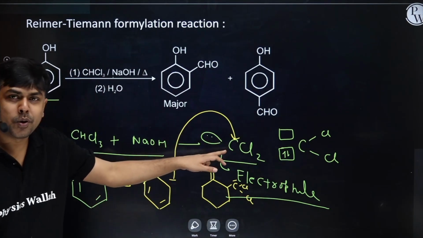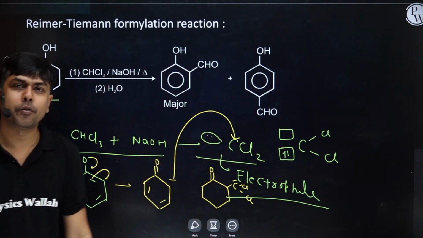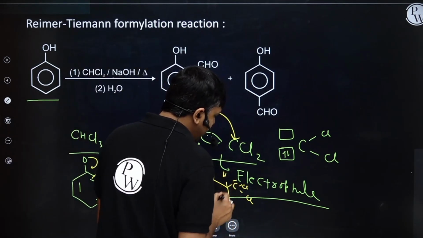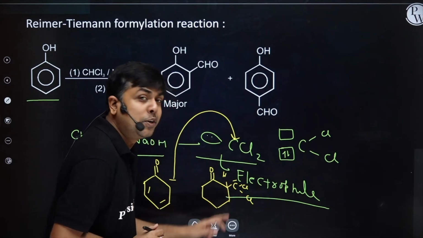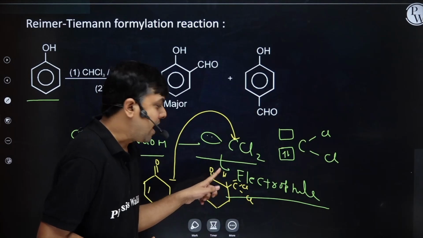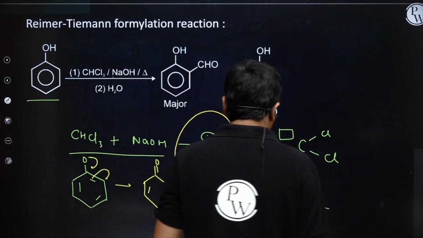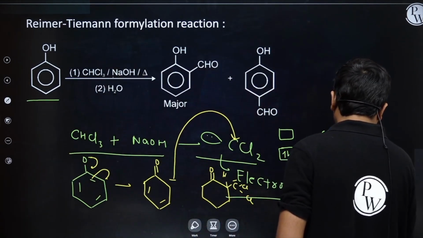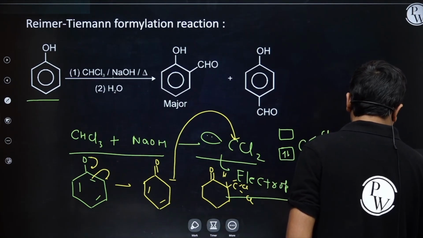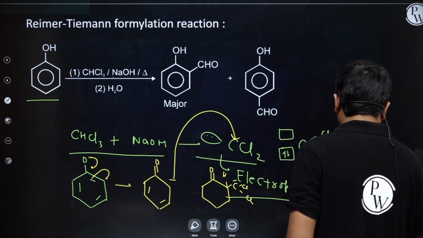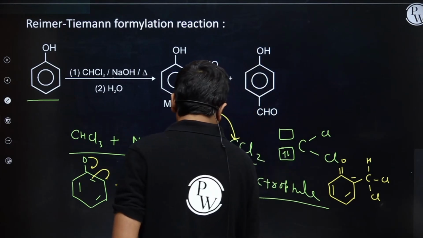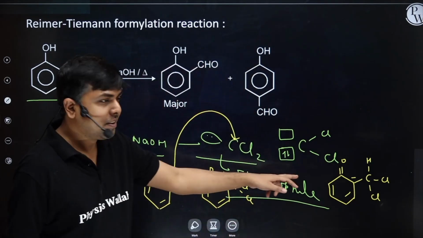It has accepted one electron. Now I will have a negative charge over here. Can I say I'm having one acidic hydrogen over here? What will this carbanion do? It will snatch this acidic hydrogen. As soon as it snatches this acidic hydrogen, I will have the formation of CHCl, Cl, negative, doubly bonded O. Right, students? I hope I am clear till here.